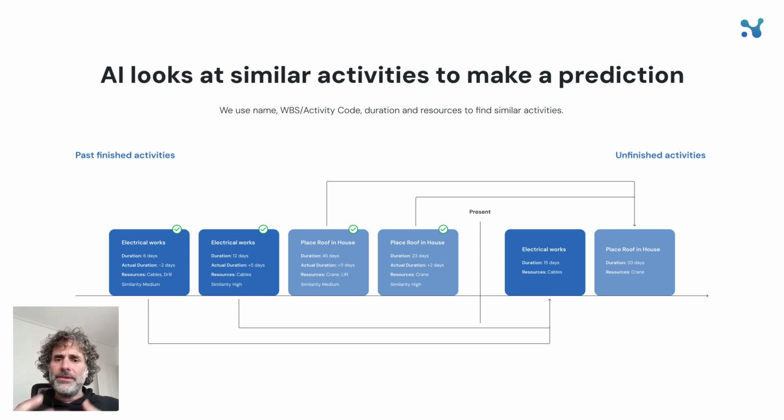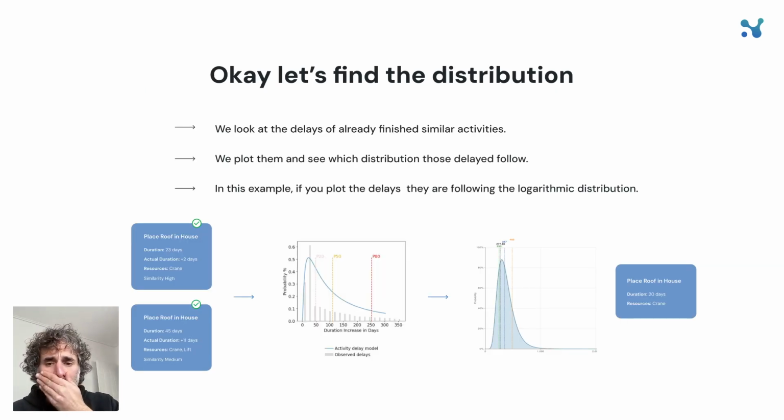So let's have a look at an example just to understand a little bit better how this works. Let's say that you want to do the place roof in the house, if you remember from this example that we had here. So the first thing that we're doing is we want to find the distribution. What the AI does is literally take all the similar activities and get the delays. As you can see here, the gray lines are the delays of the similar activities. So basically, this is the duration increase in delays, and that's probability.